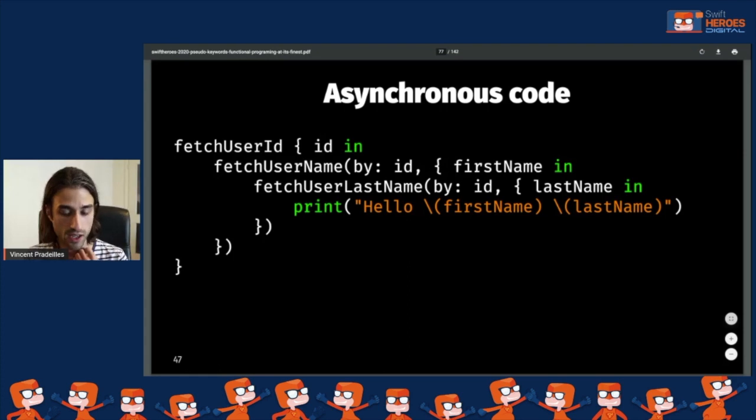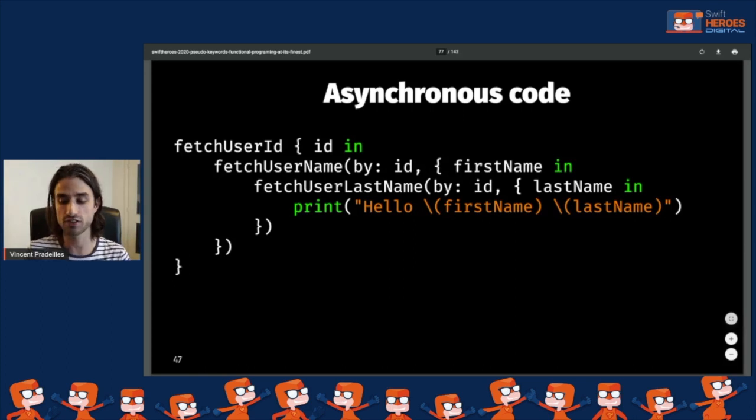For instance, here I have 3 services. The first one gets the ID of a user, then the second one uses the ID to get the first name, and the third one uses the ID to get the last name. If we want to compose them so that we first call the service to get the ID, then the 2 other ones to get the user data, and finally display it, the naive way to compose asynchronous code is by nesting completion handlers.